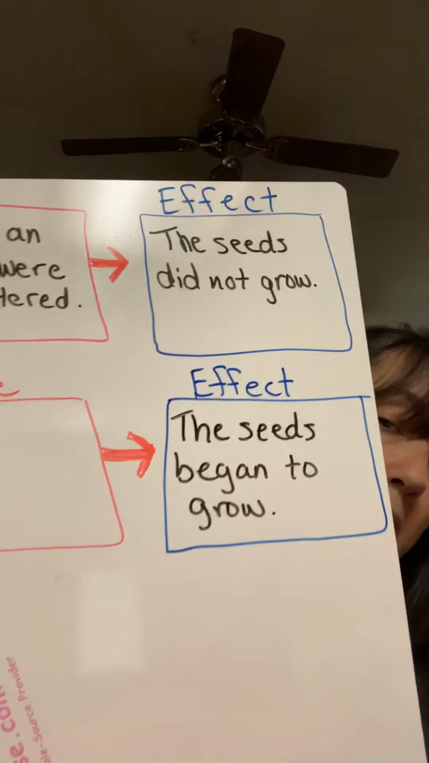Then I watered my seeds carefully. They began to grow. When the bean plants got bigger, I planted them outside. So our next effect was they began to grow. The seeds began to grow. That's the next thing that happened with our bean seeds, right? They began to grow. And why did the bean seeds begin to grow? Because they watered them, right? The seeds got water.